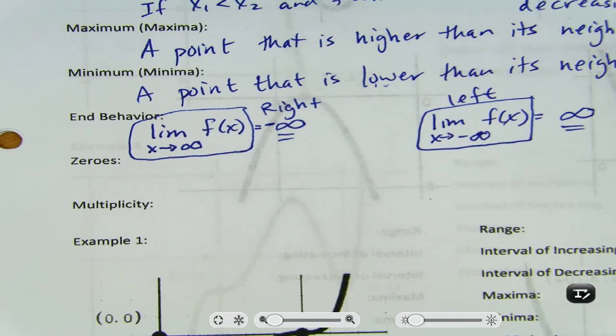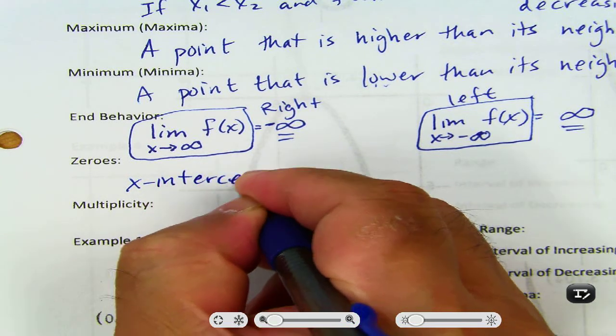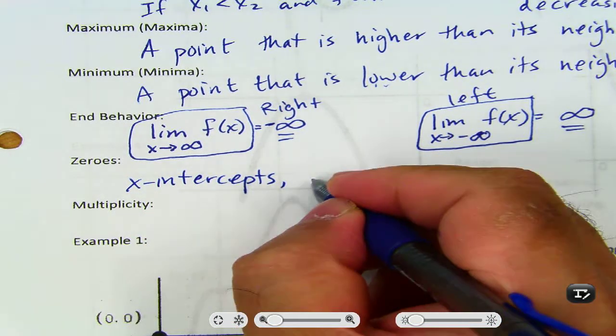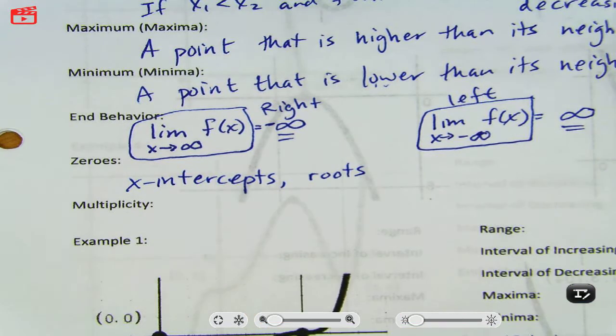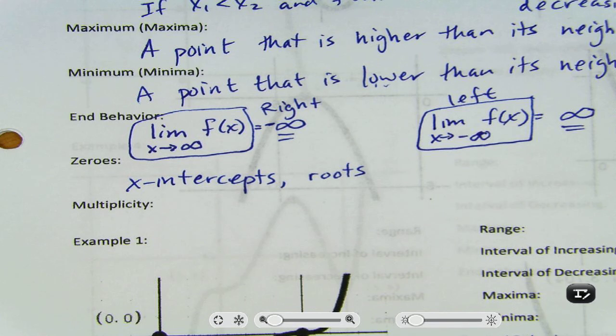All right, zeros. You guys already know what zeros are. They're x-intercepts, or they're called roots. Okay? So we're going to use all three of these names: zeros, x-intercepts, roots.